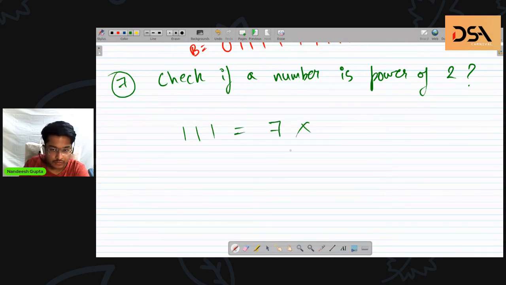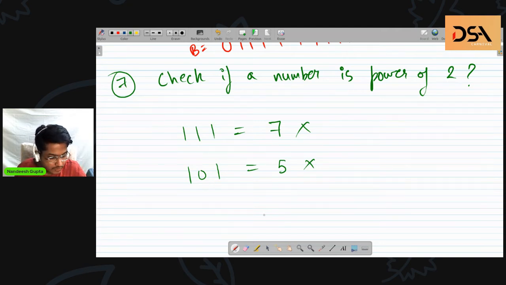So this is not a power of 2. Leftmost bit is 1. And what about the rest of the bits, Rohan? Suppose the leftmost bit is 1, but there's also a 1 somewhere else. So this is 5. This is also not a power of 2. Only leftmost bit is 1.